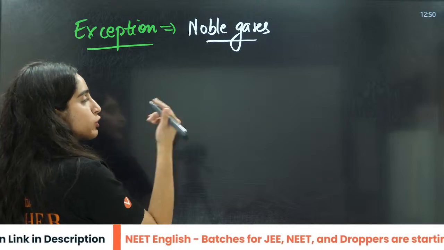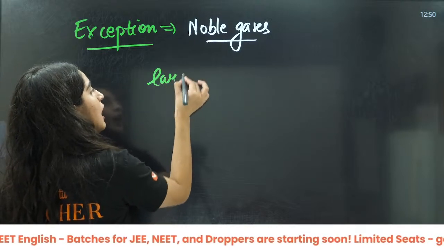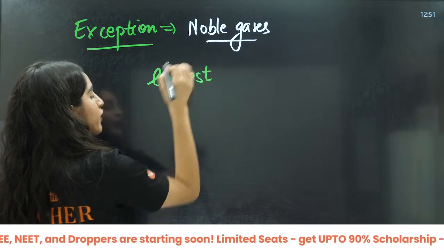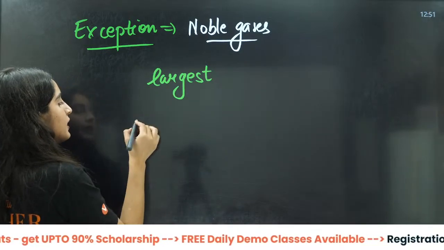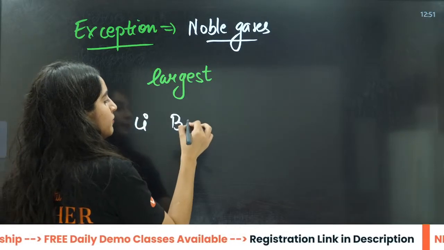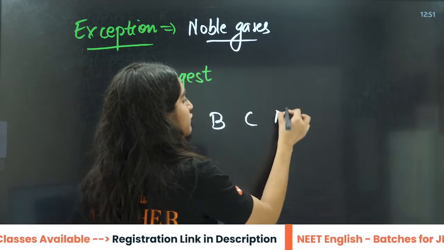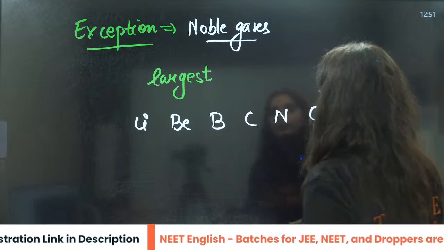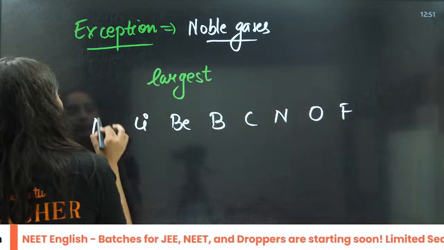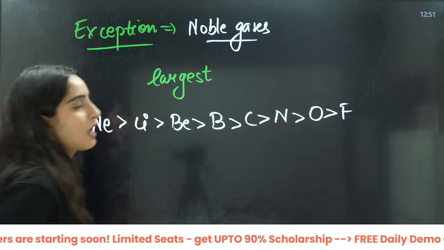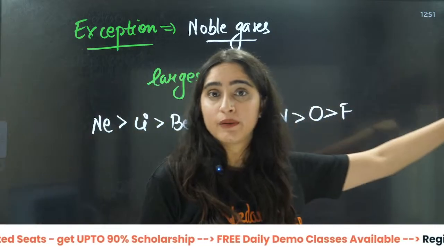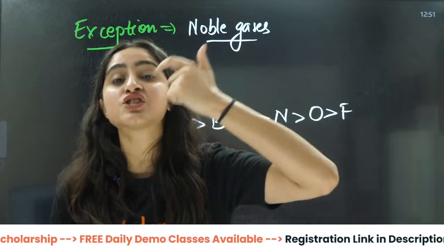Now, if I talk about noble gases, they have the largest value among them. For example, if I talk about this lithium period, it will be lithium, beryllium, boron, carbon, nitrogen, oxygen, fluorine. Then there will be neon. So neon will be at the first position. This will be the largest. So group 18 will be at the first position. It will have the largest value.